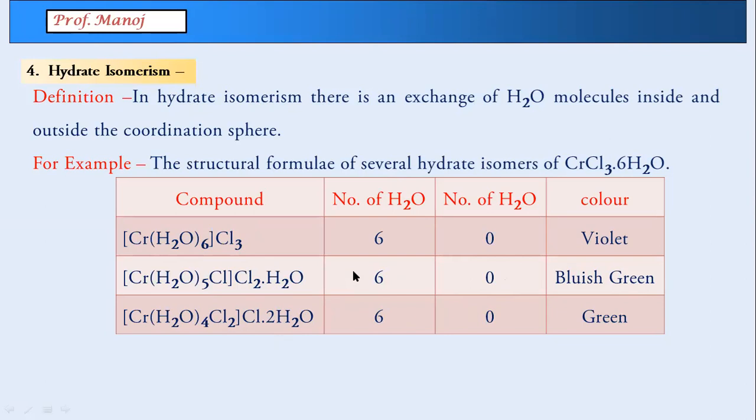Now the difference here is when water is inside the square bracket, it is actually forming a coordinate bond. When water is outside, dot H2O, we call it water of crystallization. So in the first molecule, water of crystallization is 0. We keep on increasing one by one.